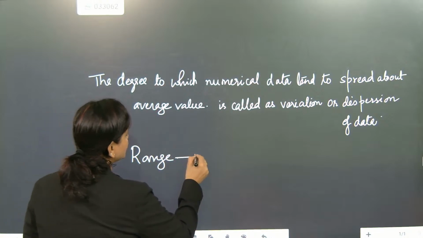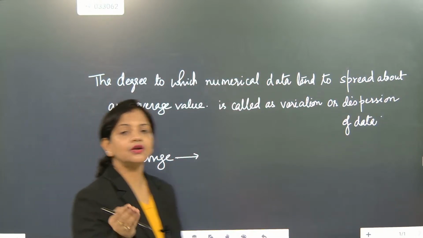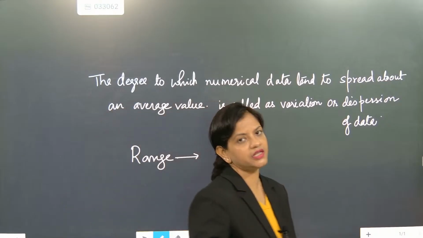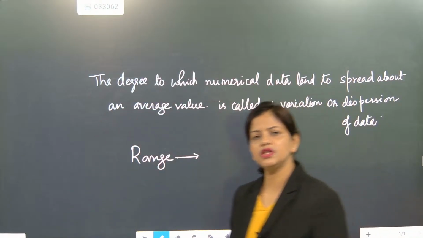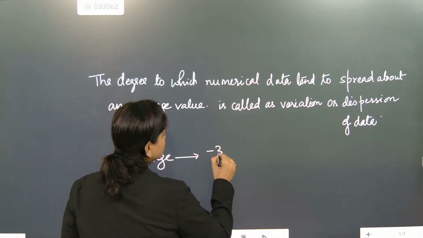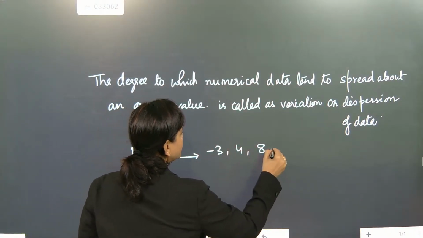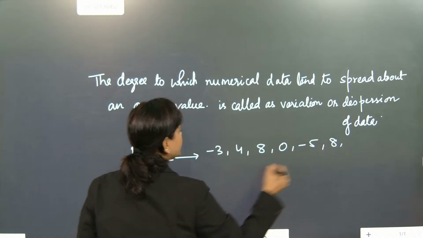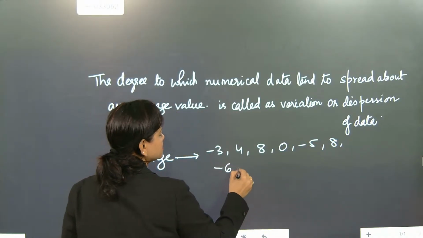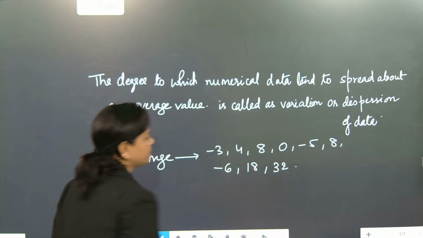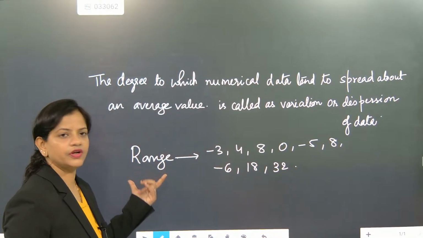Now, in junior classes, class 9th, first I am teaching you ungrouped data's range, then I will teach you grouped data's range. What is the meaning of range in ungrouped data? Look here. If minus 3, 4, 8, 0, minus 5, 8, and then minus 6, then 18, and then 32 are there, then what is the range of it?